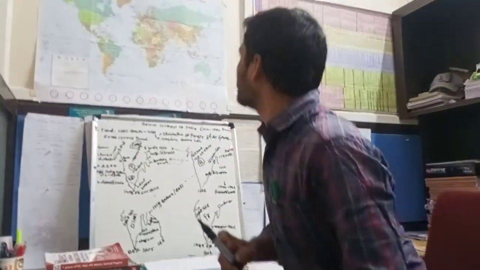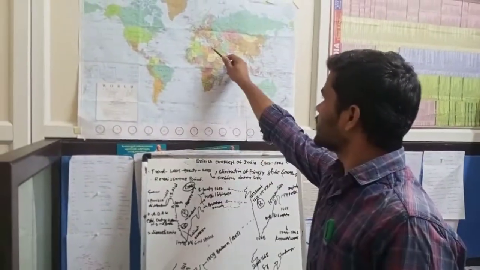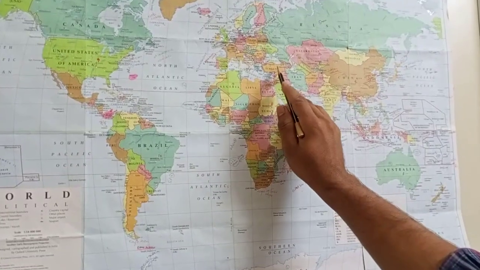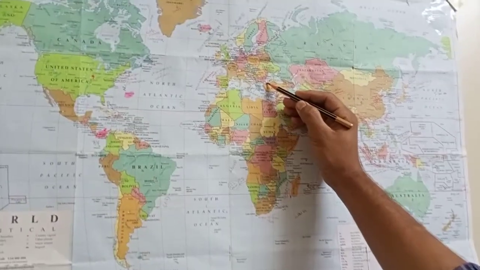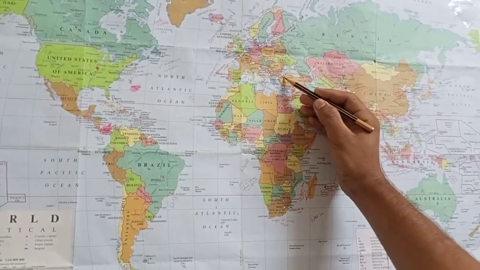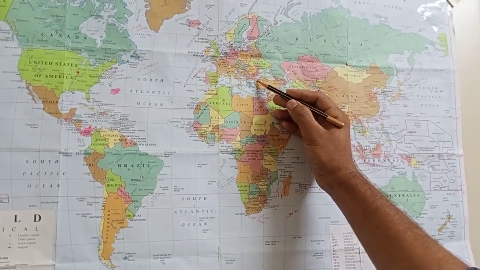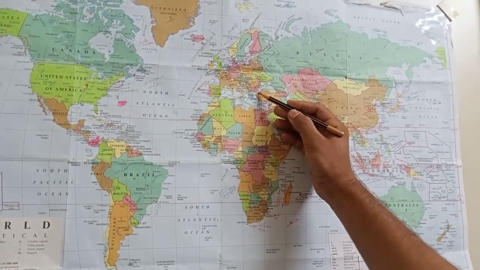If you see the world map, nowadays we consider that place Turkey, between Europe and Asia. Constantinople was occupied by the Ottoman Empire. Muhammad II of the Ottoman Empire occupied Constantinople.